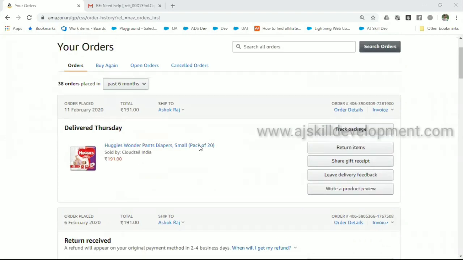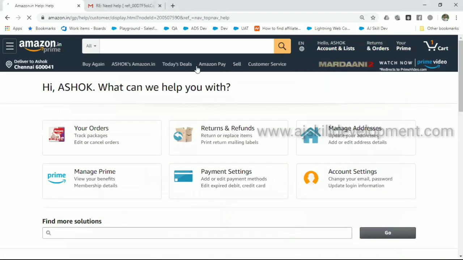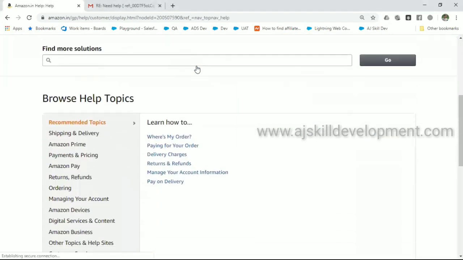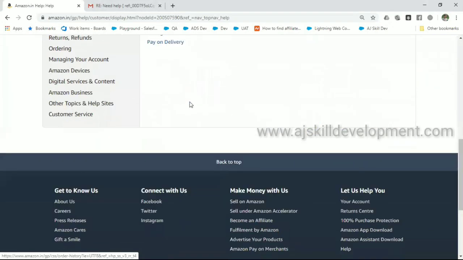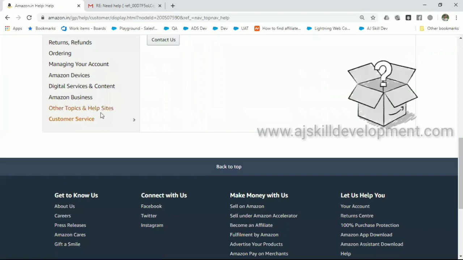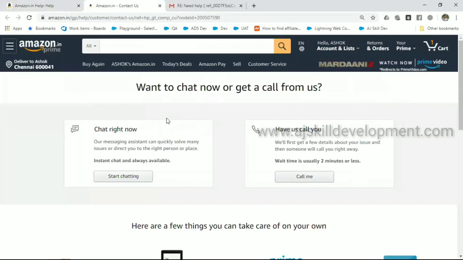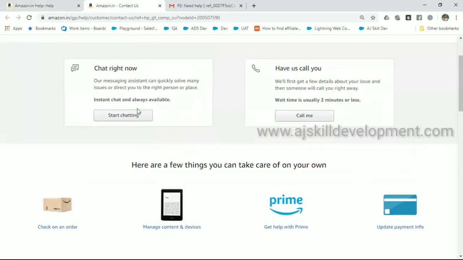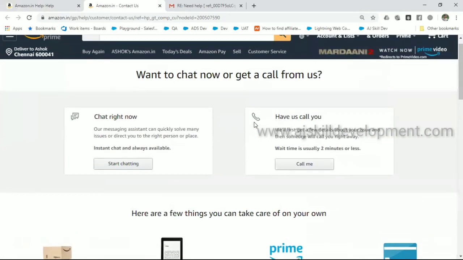There are options here; either I can contact them through a chat or through a phone. Similarly, there are multiple ways you can connect with customer care.